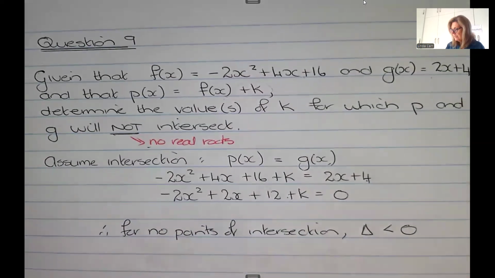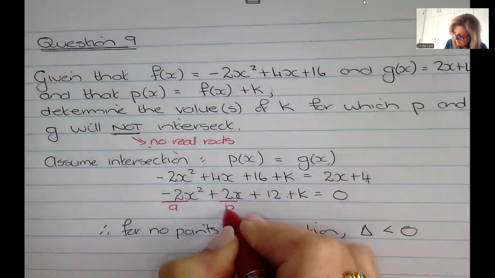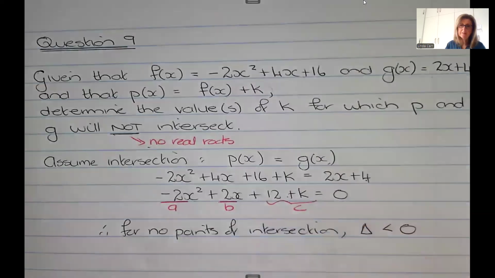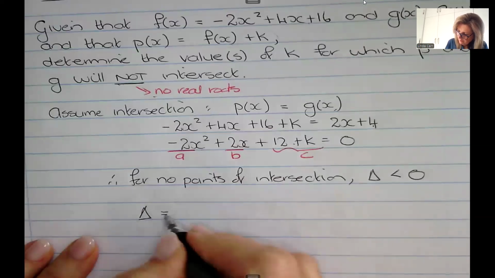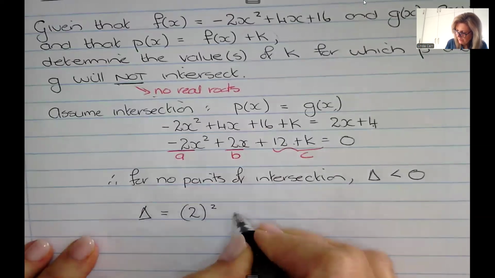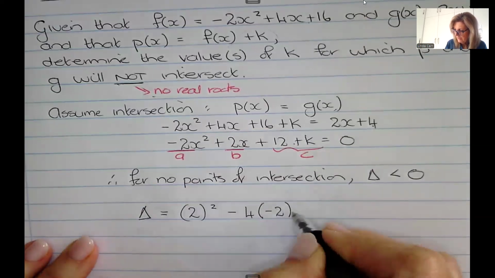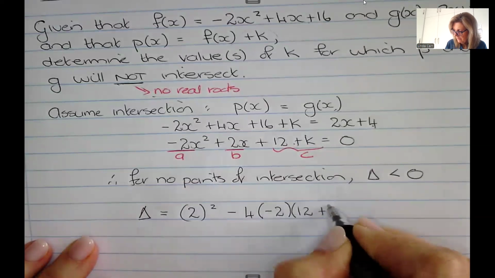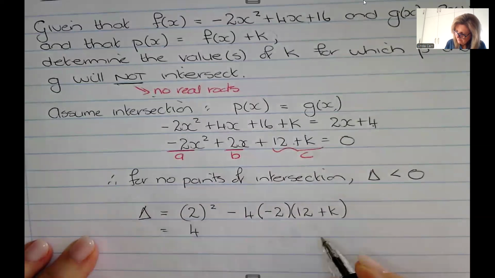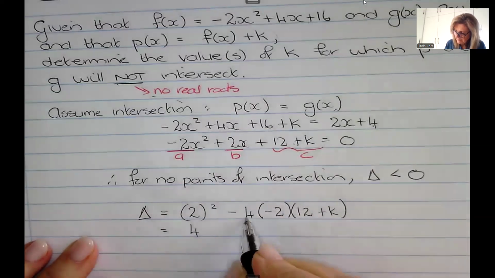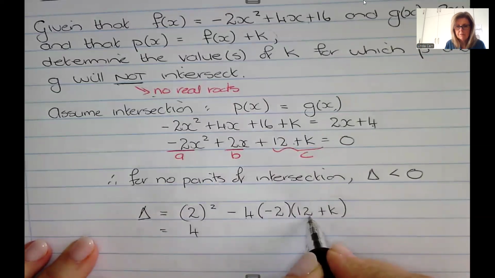So if I go into delta again, that's my A, that's my B, and that's my C. So delta equals B squared minus 4AC. Careful here, it's minus 4 times minus 2 and then times 12.